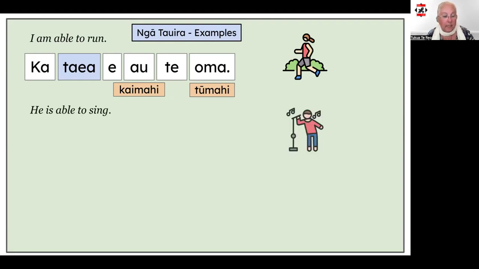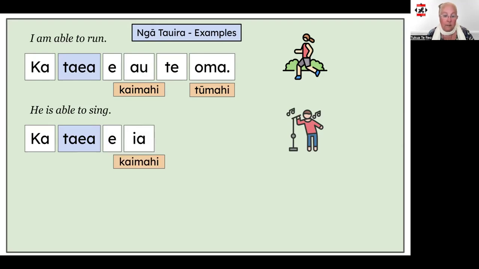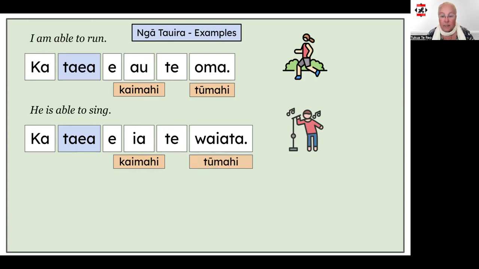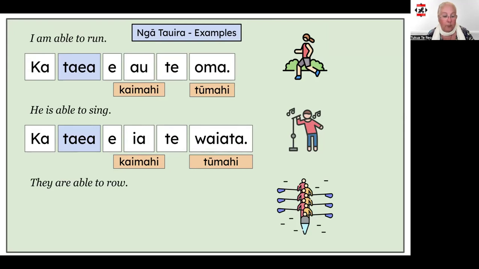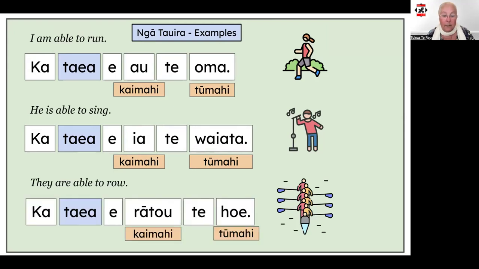Here's another example. He is able to sing, starting with ka taea, then e, the kaimahi ia, and then lastly, te waiata. Last one, they are able to row. Ka taea e rātou te hoe.